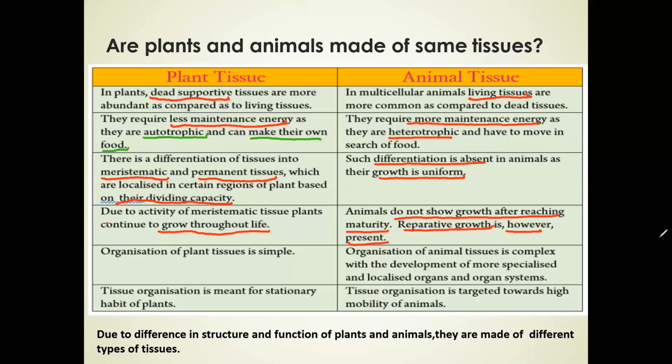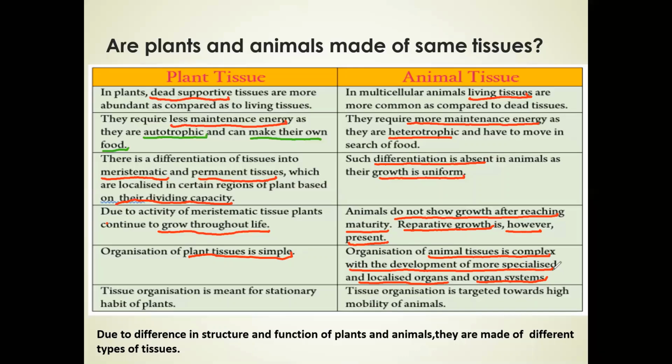Now, next point: organization of plant tissue is simple. Plants are simple compared to animals. Animal tissue is complex with the development of more specialized and localized organs and organ systems. You will learn in the next videos of this chapter about plant tissues and animal tissues. At the end, you will come to know that plant tissue organization is simple, whereas animal tissue organization is complex. They have specialized organs, specialized tissues, and because of that, they have different organ systems.